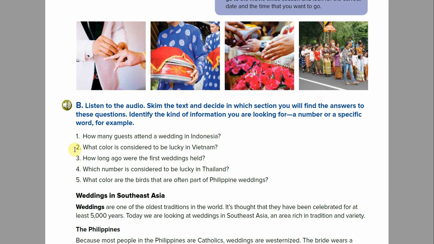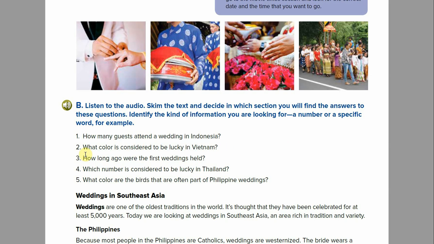Number 2, what color is considered to be lucky in Vietnam? So in this one, your specific information that you're looking for, your details, you're looking for colors, you're looking for something about luck, and you're looking for a place. So right there you go.